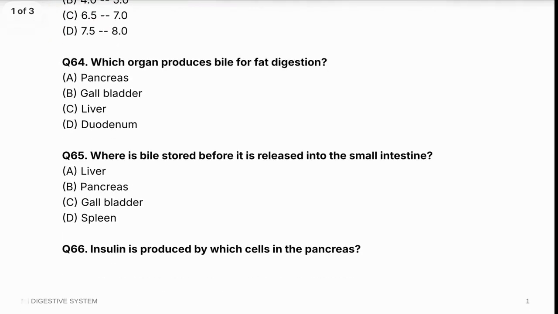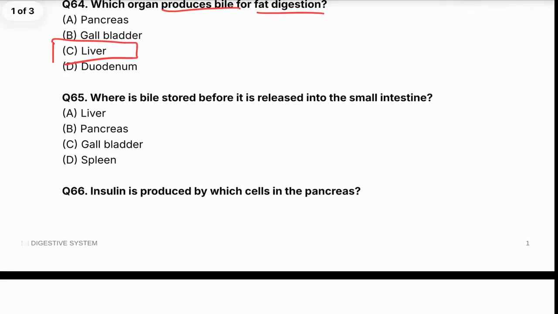Which organ produces bile for fat digestion? Pancreas, gallbladder, liver, duodenum. The correct answer is liver. Where is bile stored before it is released into the small intestine? Is it liver, pancreas, gallbladder, or spleen? The correct answer is gallbladder.